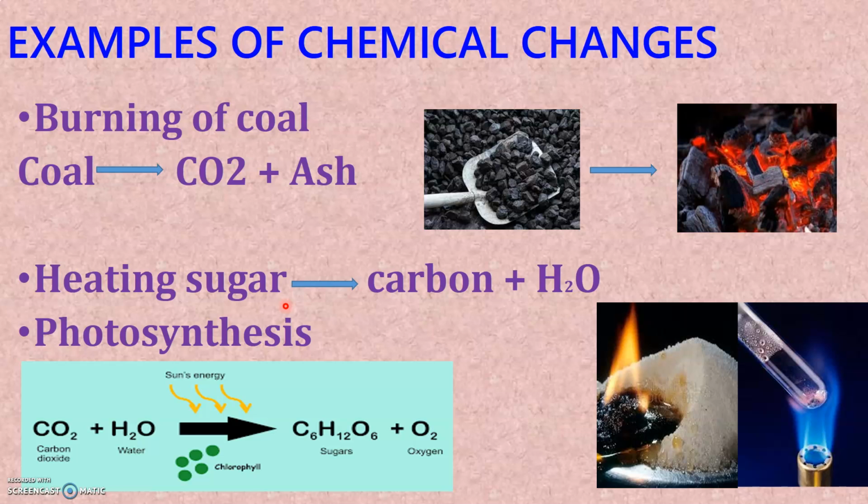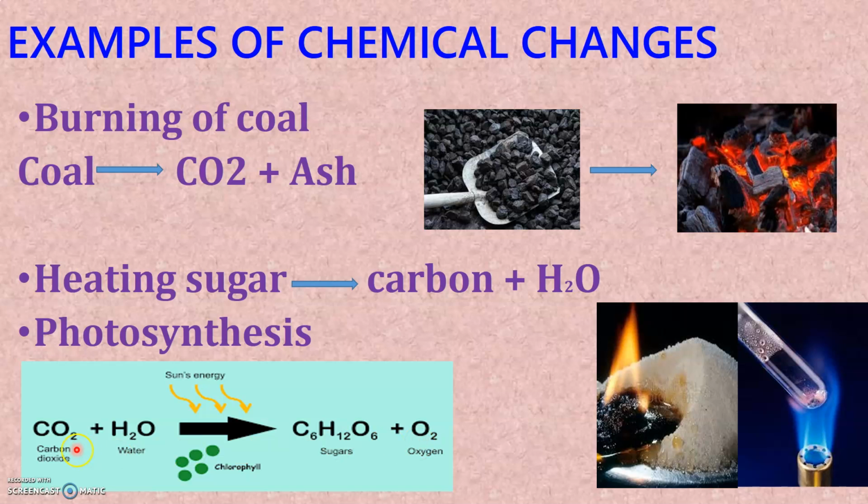Let's see what happens in case of photosynthesis. You all know what is photosynthesis, isn't it? It is a natural process by which green plants will manufacture food in the presence of sunlight. That is, carbon dioxide and water in the presence of sunlight and with the help of green pigment that is chlorophyll will give new products, that is glucose and oxygen.